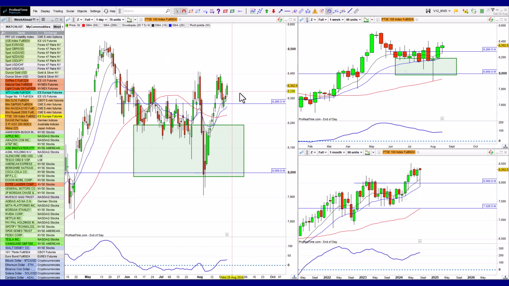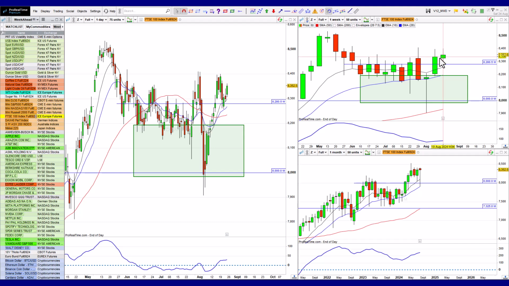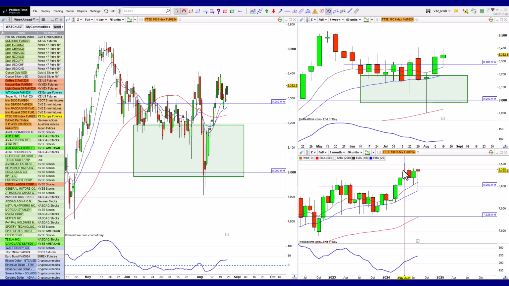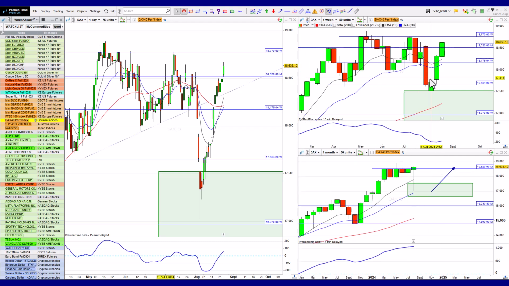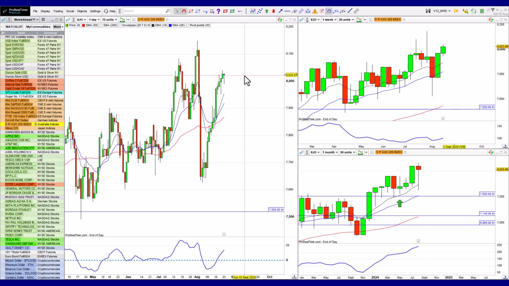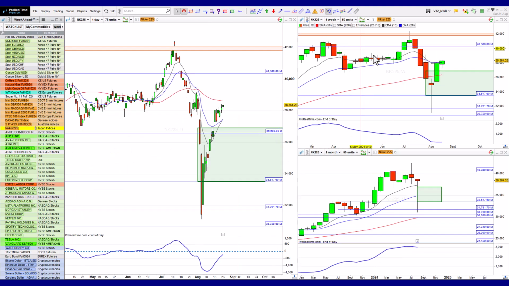The FTSE itself as well, finishing a little bit higher towards the end of the week. Also maintaining its bullishness, sitting near a level of resistance when you look at it from a monthly basis, but also looking pretty good. We've got the DAX. The DAX also looking very nice, coming up to those all-time highs, but looking nice and bullish. Straight up, look at just the size of that move straight up. Any kind of a pullback for me would be a decent buy opportunity. I think we might get a reaction off those highs, knocking it back a bit. ASX continues to look bullish, so the markets are very optimistic at the moment. Same thing here as well, even with the Nikkei also pushing back, continue to push to the upside there.